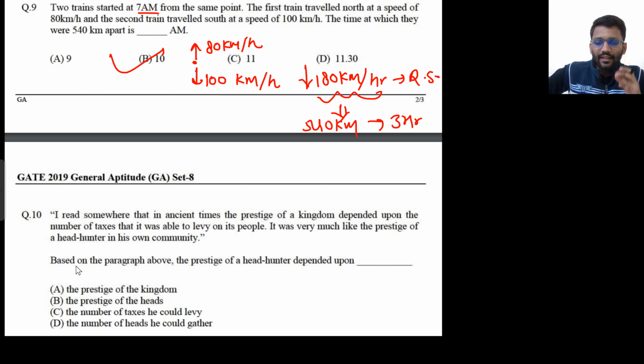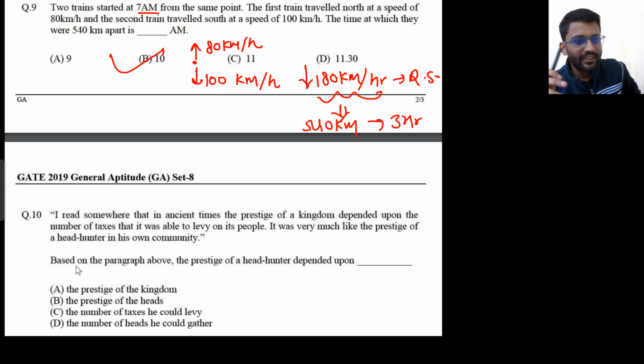So I read somewhere that in ancient times the prestige of a kingdom depended upon the number of taxes that it was able to levy on its people. So what do they mean here? That he read somewhere that in ancient time the prestige, which means glory, of a kingdom depended on the number of taxes that it can impose on its people. So if they are imposing more tax on the people of the country, that means they will have more glory.